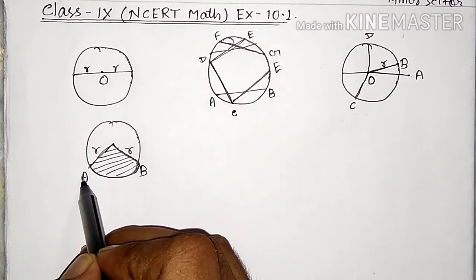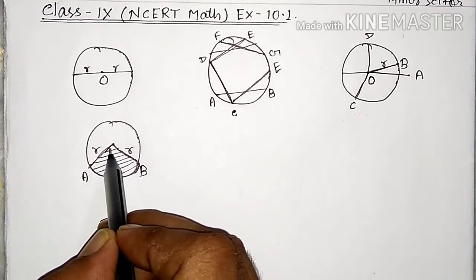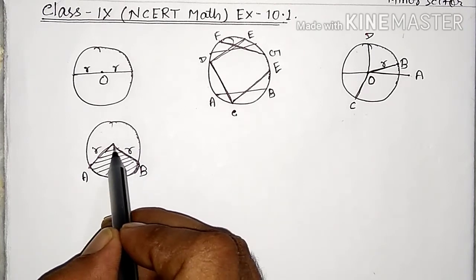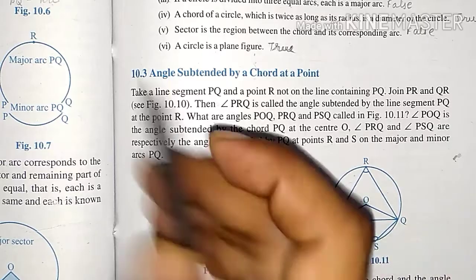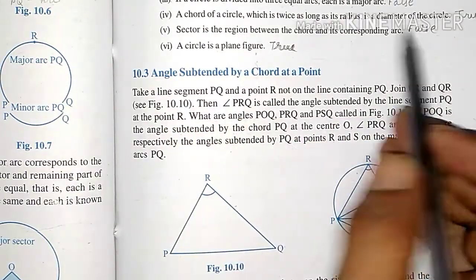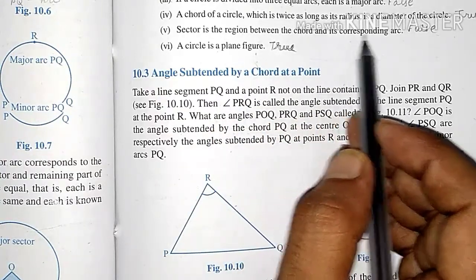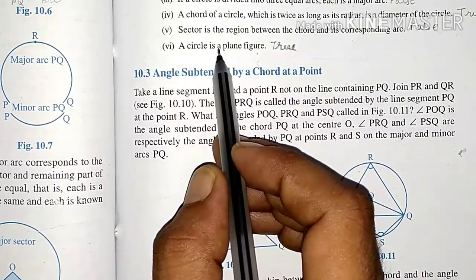The region between the arc and the radii joining the center of the circle to the end points of the arc is called the sector. So this statement is false: sector is the region between the chord and its corresponding arc. It is a false statement.